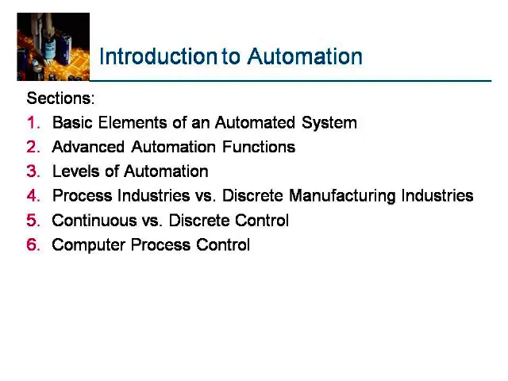The basic elements of an automated system: advanced automation functions, levels of automation, process industries, discrete manufacturing industries, continuous and discrete control, computer process control. All these things we would cover in this class.